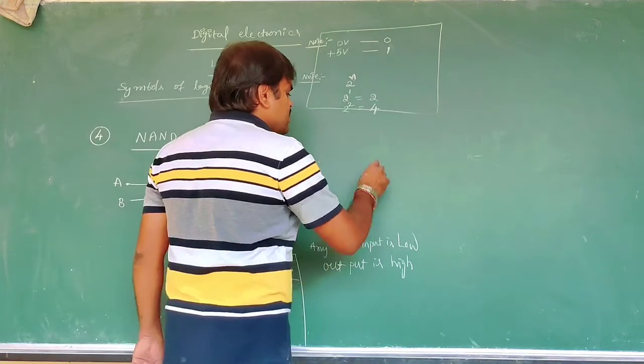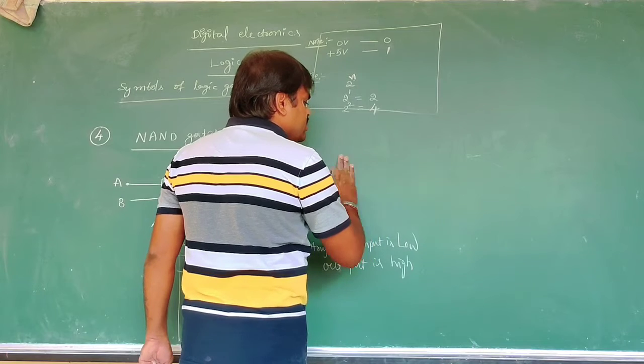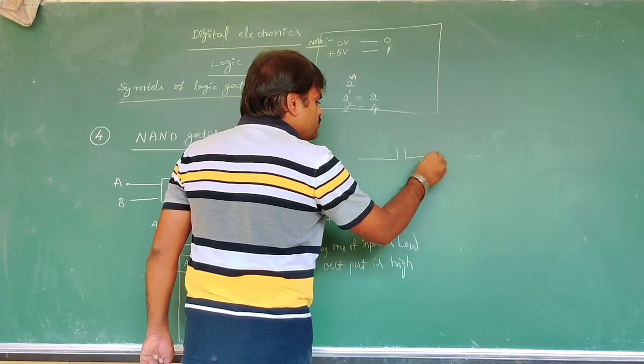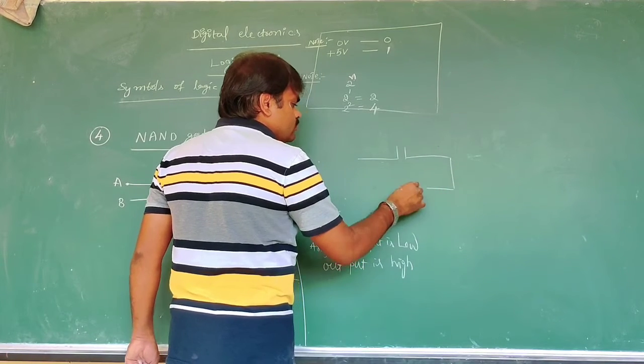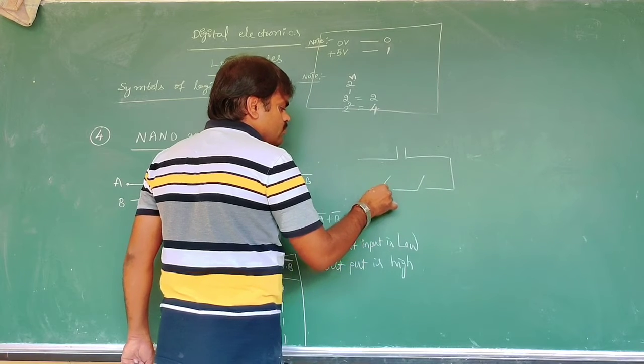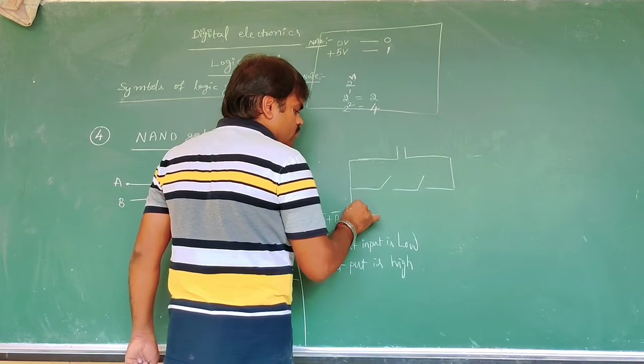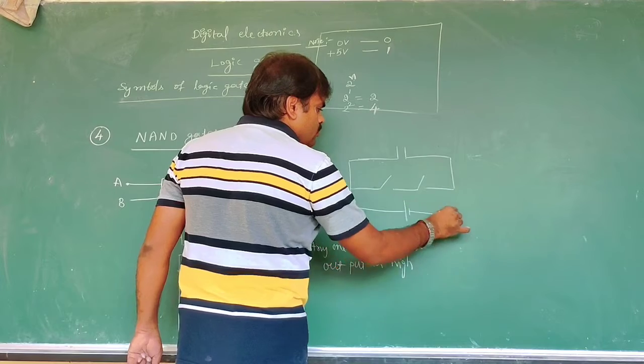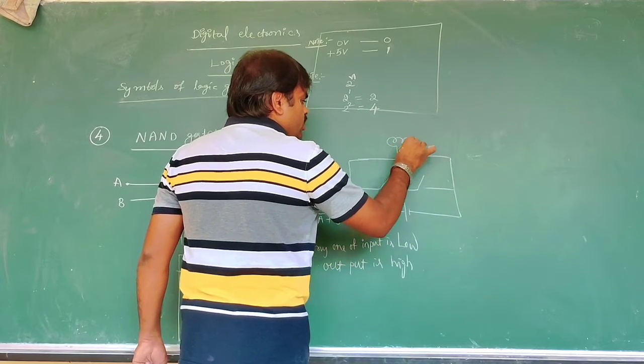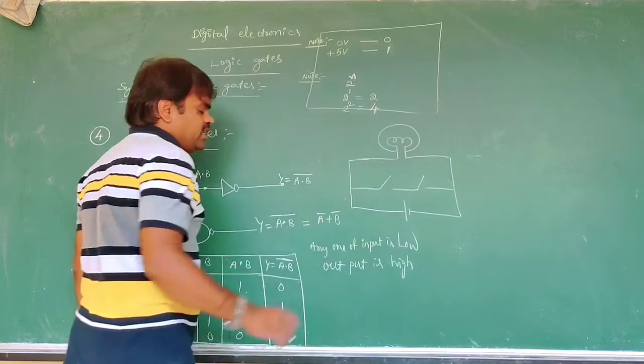Now the construction using a bulb is like this.